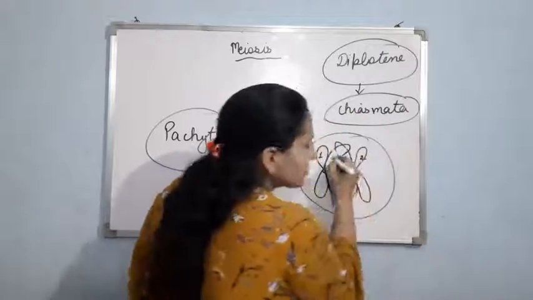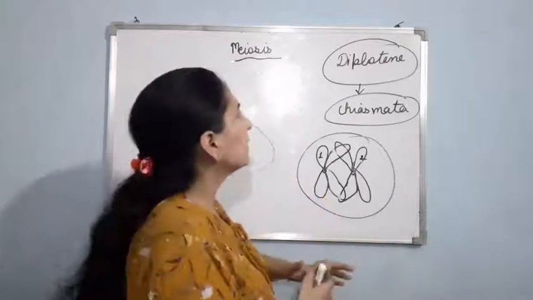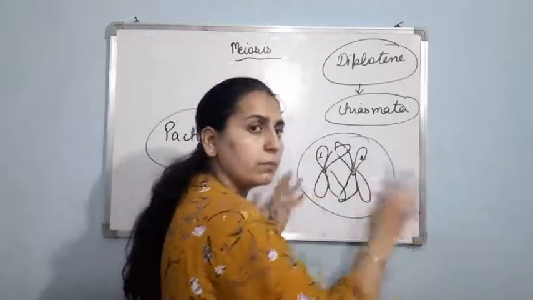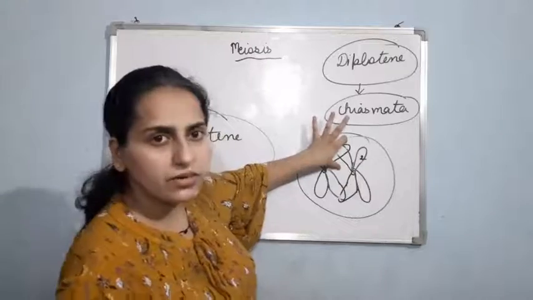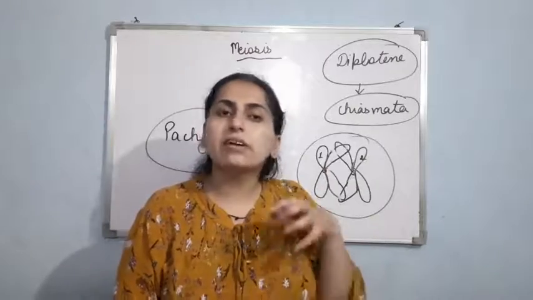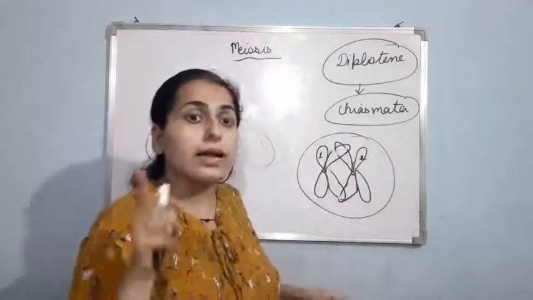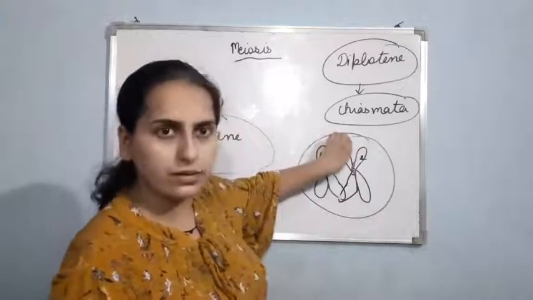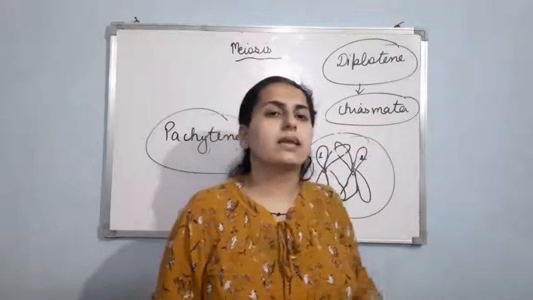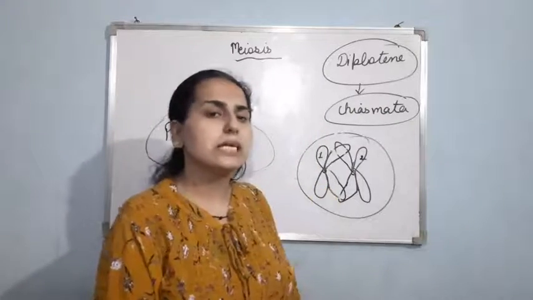Chiasmata are basically X-shaped structures which are formed as a result of crossing over during the diplotene, when the chromosomes are moving away from each other. But the X-shaped structure that is formed by a crossing over between the non-sister chromatids will remain as it is. Like the chromosomes, the bivalents are moving away from each other except at the site of recombination. So this X-shaped structure is chiasmata. Okay, so diplotene is characterized by the presence of chiasmata. Now the next and the last stage of prophase 1 is diakinesis.